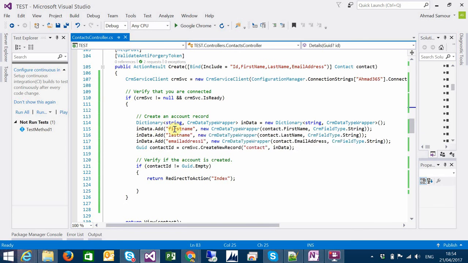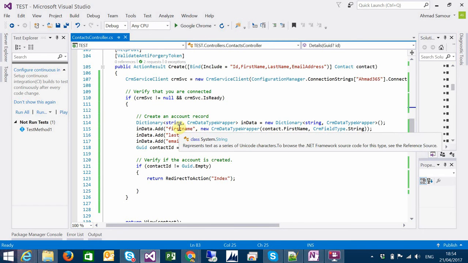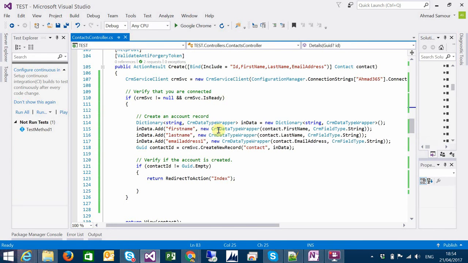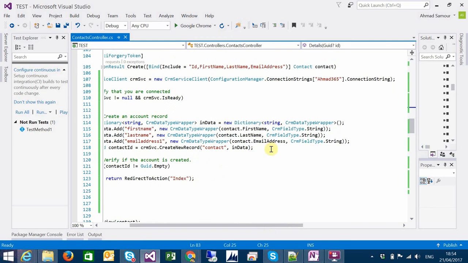So adding the first name here will be the field name, and the value will be a new CRM data type wrapper. The first parameter will be the value you want to set, and the second parameter will be the entity data type.